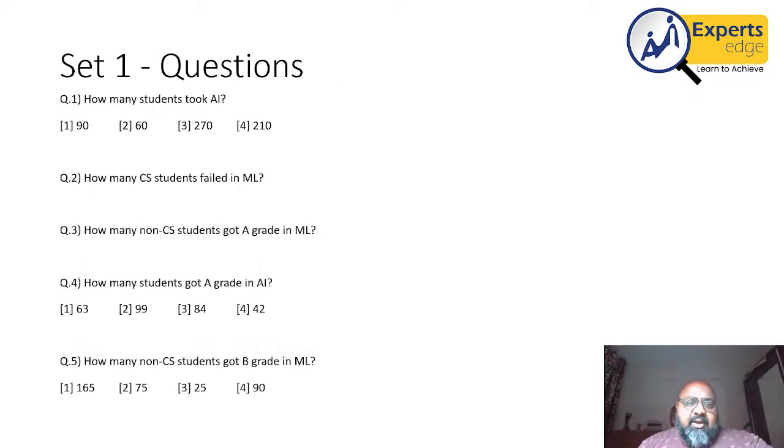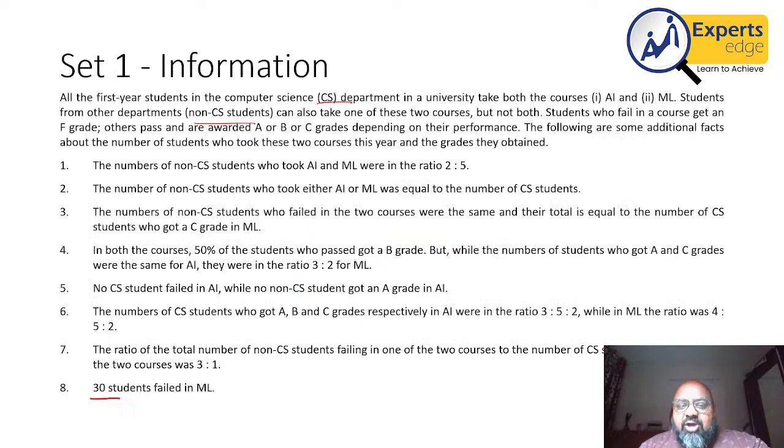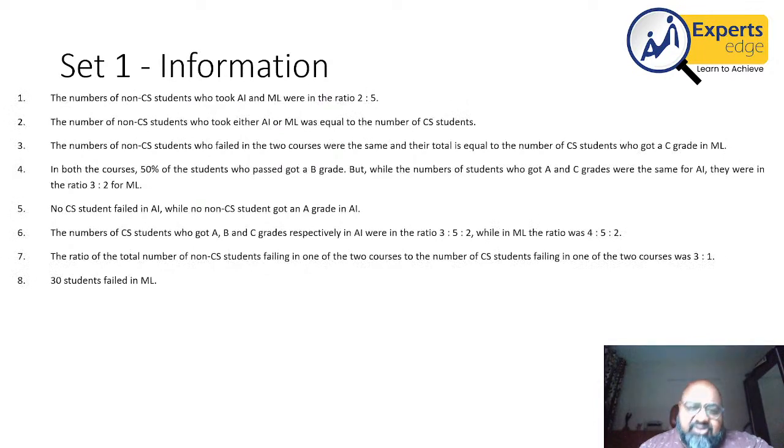Then I look at the questions. If you look at the questions, you'll realize all of these questions are definitive questions. None of the questions asks you minimum or maximum, or what may be, or either or. Those answers are not given. Therefore, if I actually go about solving this set, chances are I'll get the values for all the numbers that are required. So this could be one target set that I'm looking at, but there is calculation involved which might take time.